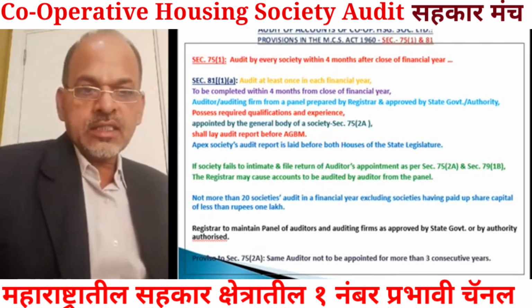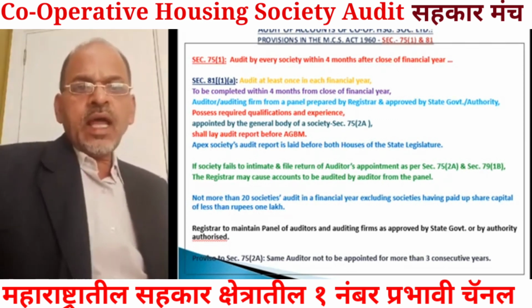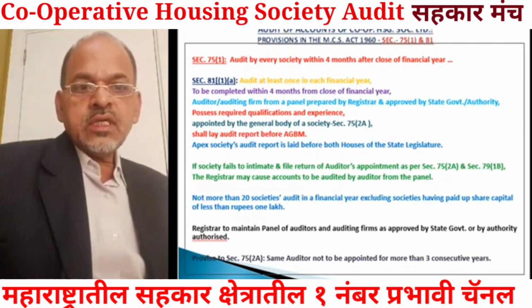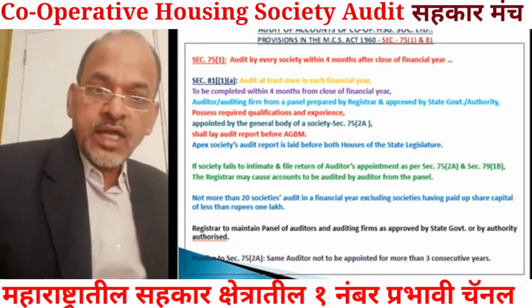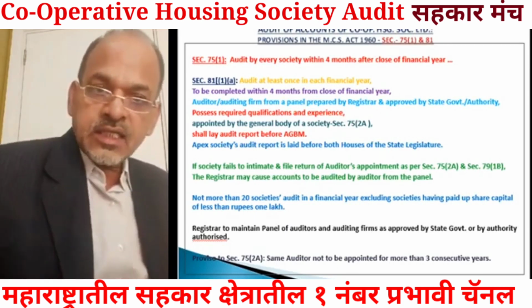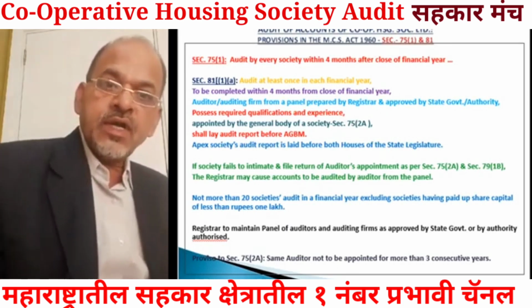Now, as per this act, there is a provision in section 75 2A. Again, I am referring to section 75, that is about the annual general body meeting.